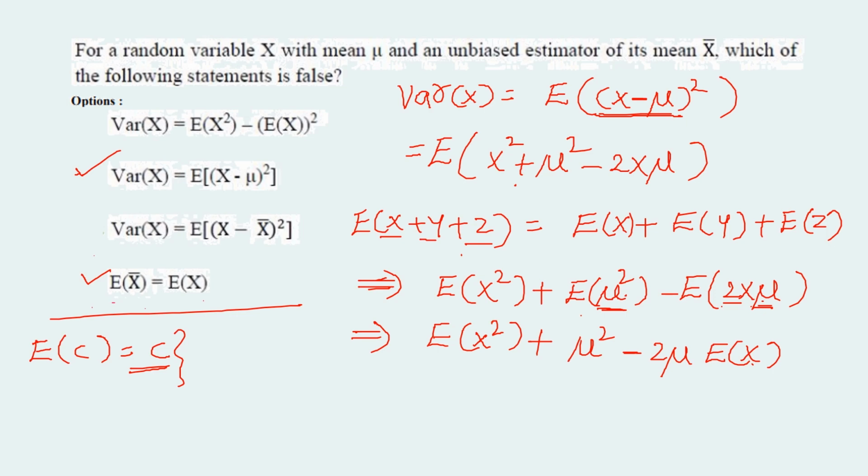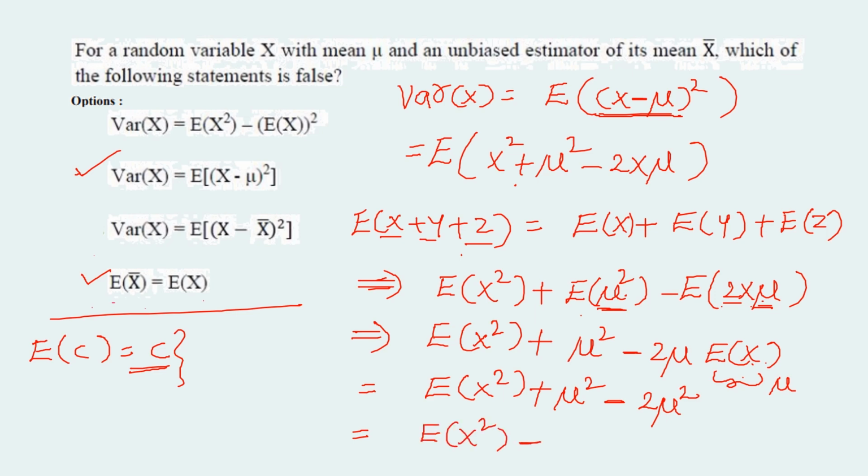Since expectation of x is equal to mu, 2 mu times mu is 2 mu square, which gives expectation of x square plus mu square minus 2 mu square, which is equal to expectation of x square minus mu square.